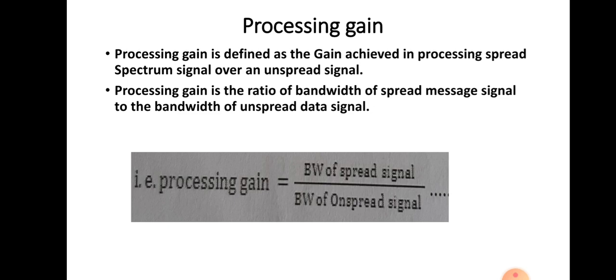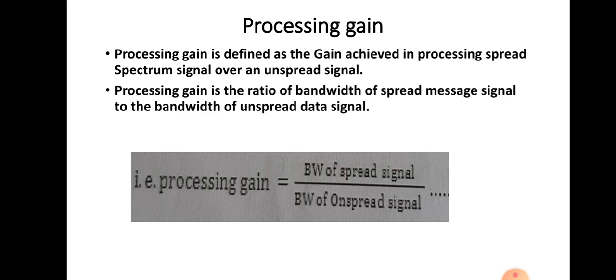Dear students, today we are going to discuss the direct sequence spread spectrum system with coherent BPSK. So we will be discussing the characteristics of that system. First characteristic is processing gain, second one is probability of error, third one is antijam characteristics or jamming margin. Let us see what is processing gain.